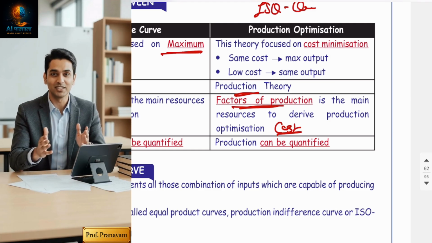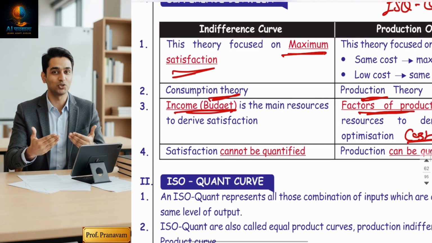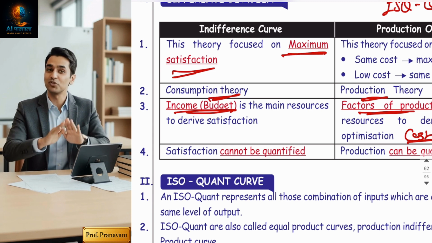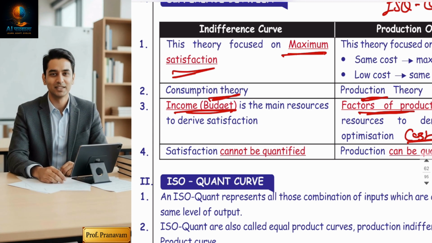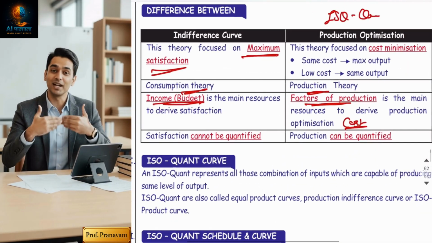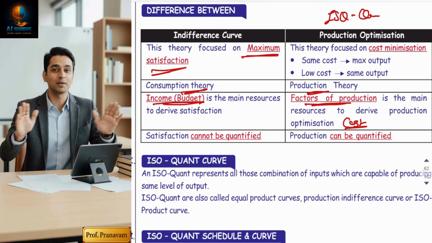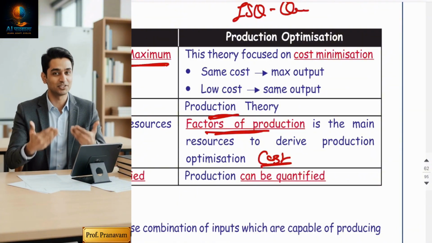To conduct production, they have to spend money, and the consumer also has to spend money to derive satisfaction. Satisfaction you cannot get free of cost. You have to purchase the goods and consume them. Then only you are going to derive satisfaction. So income plays an important role. Budget plays an important role for the consumer. Of course, the producer's budget is called cost.